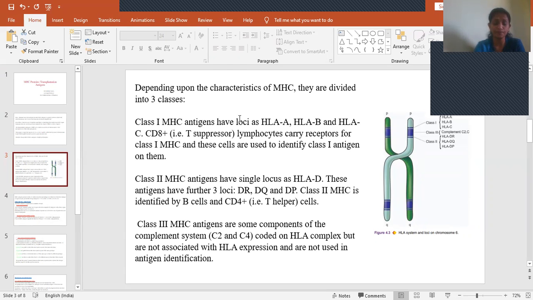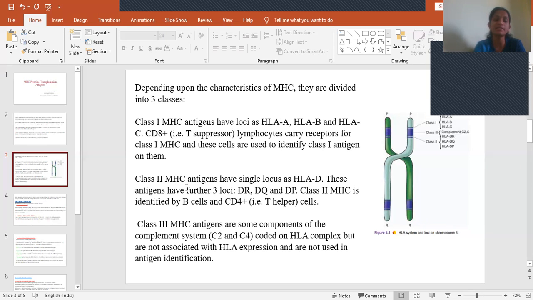CD8 plus cells, or T suppressor lymphocytes, carry receptors for class 1 MHC. CD8 plus cells are also called T suppressor cells. They carry these receptors for class 1 MHC proteins, and these are used to identify class 1 antigens. So the T suppressor cells have receptors that are useful in identifying class 1 antigens.